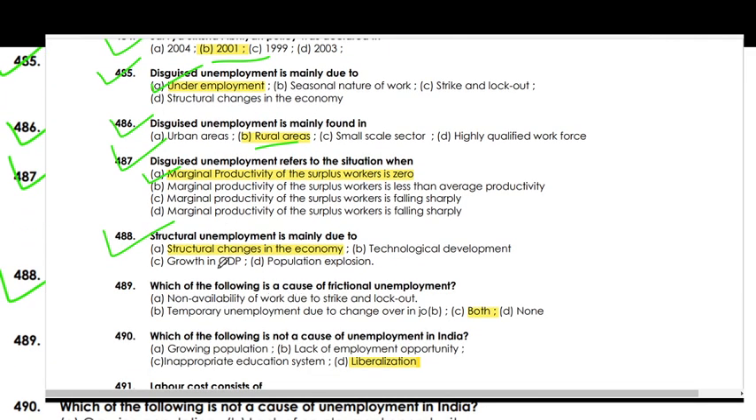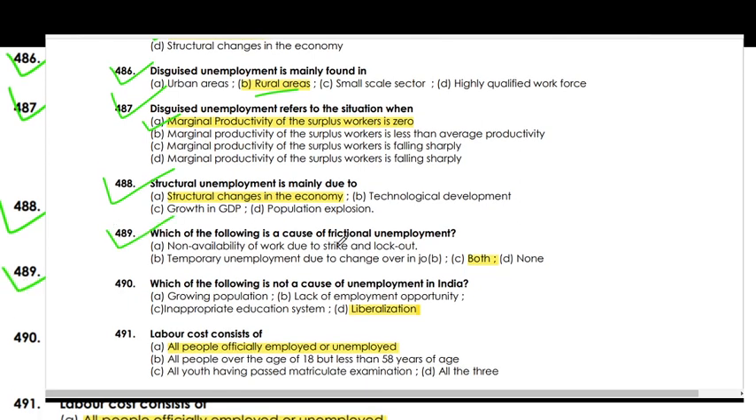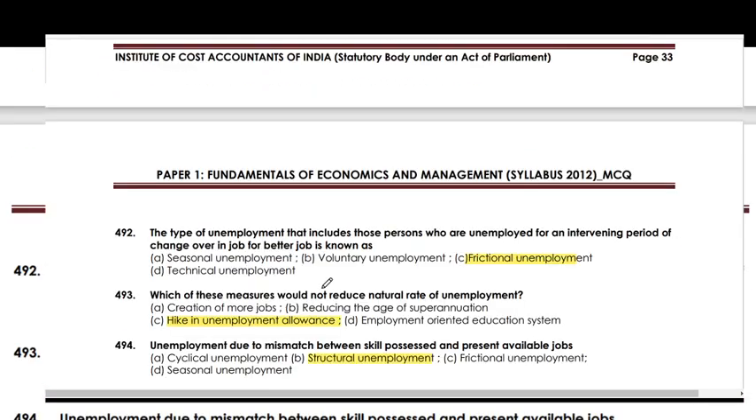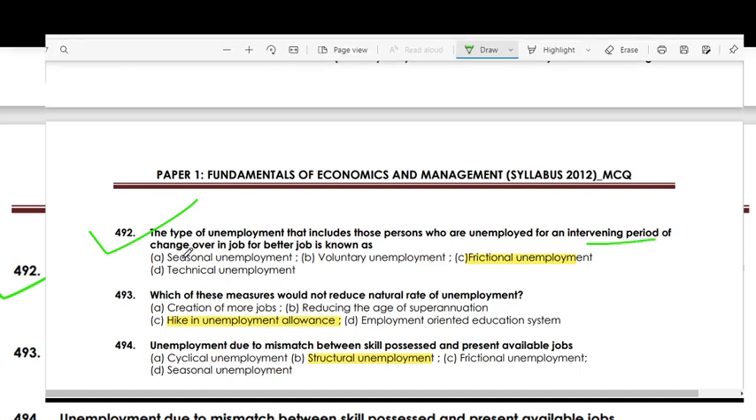Structural unemployment is mainly due to structural change in the economy. Which of the following causes frictional unemployment? Non-availability of work due to strikes and lockouts, and temporary unemployment due to change in job. Which of the following is not a cause of unemployment? Liberalization is not a cause of unemployment. The labor force consists of people officially employed or unemployed. The type of unemployment that includes persons who are unemployed while changing over to a better job is known as frictional unemployment.